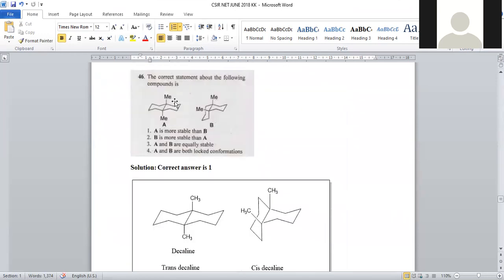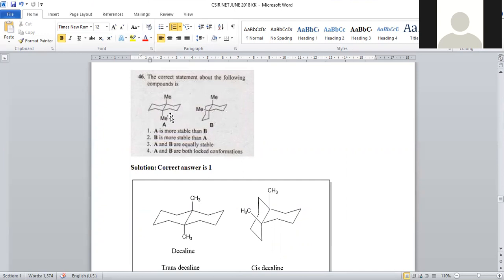And this is about what? Conformers of cyclobutane. It is also part of organic chemistry. It is a kind of stereochemistry. Okay, conformational isomerism. The correct statement about the following compounds.